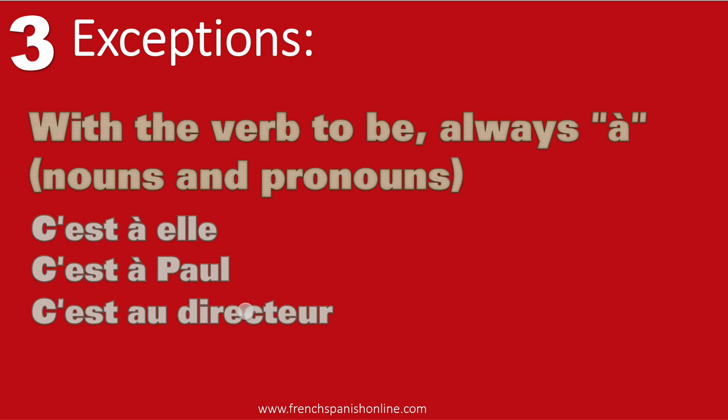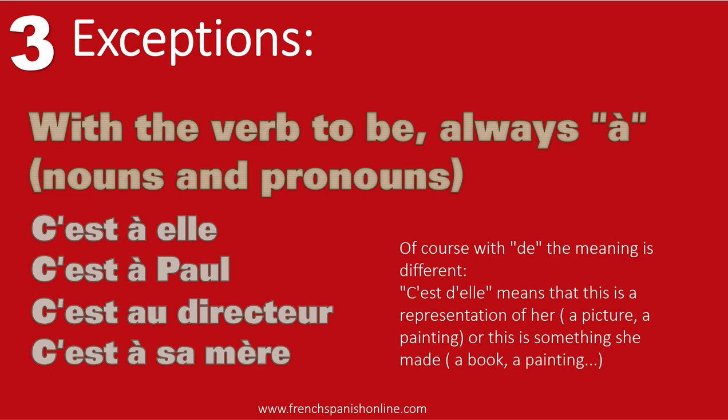C'est au directeur. So here it's the same thing because we have a noun. So we need a definite article. The definite article is included in here because au is the contraction of à le. C'est au directeur. C'est à sa mère. So the same rule. But we have the same difference as before. If you want to use the word de, it is possible with the verb to be, but the meaning is also different.